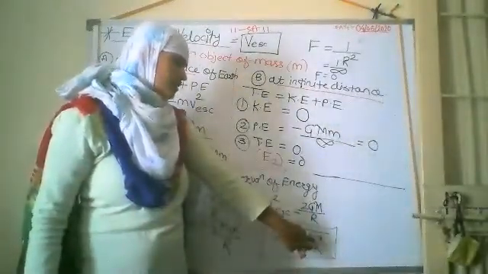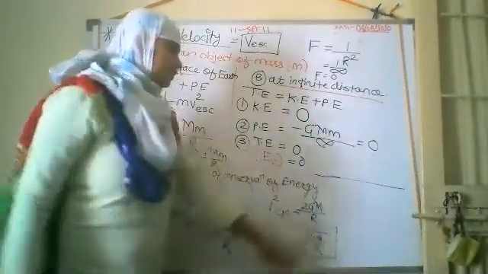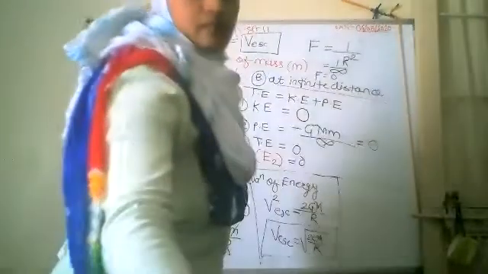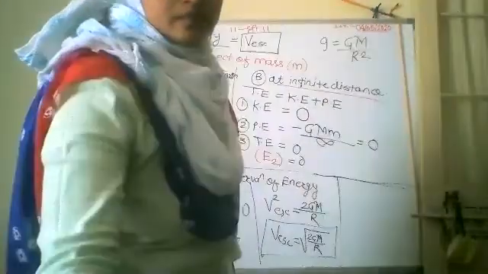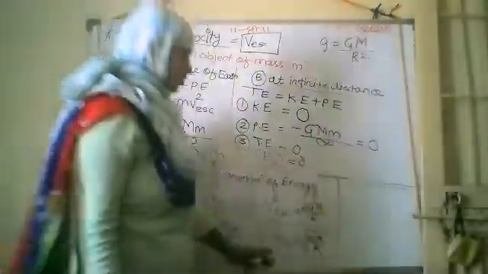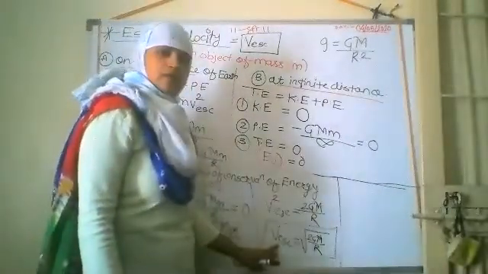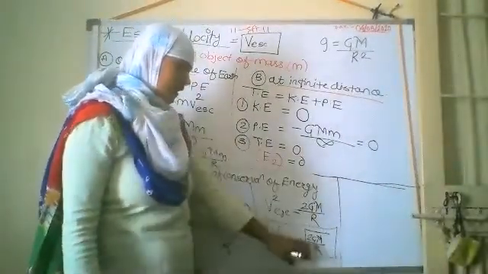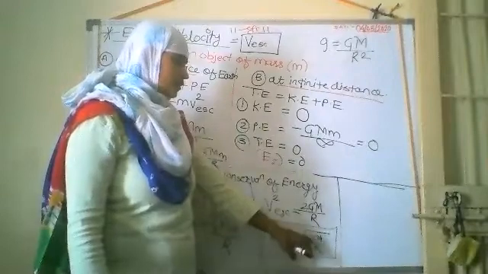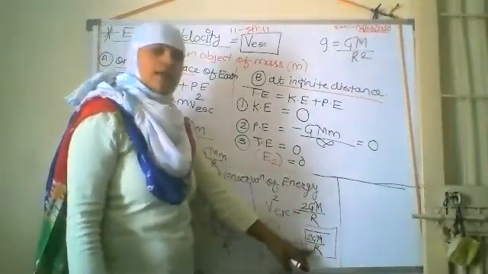So you can use this value to find out the escape velocity, that is the under root of twice GM upon r.